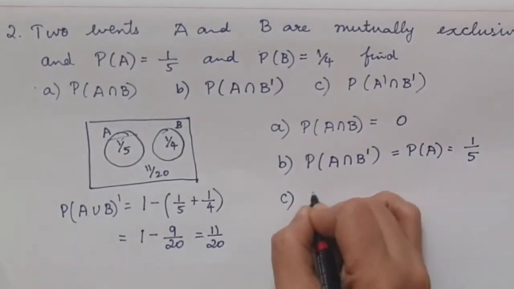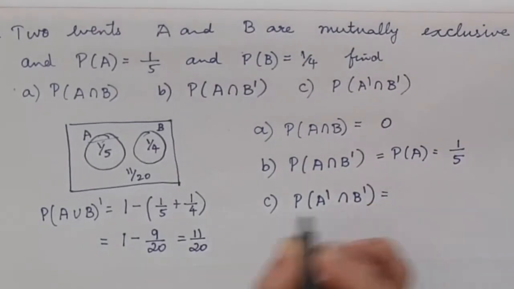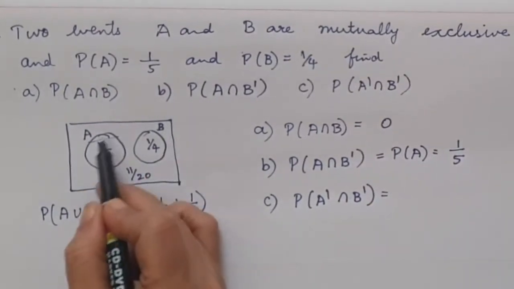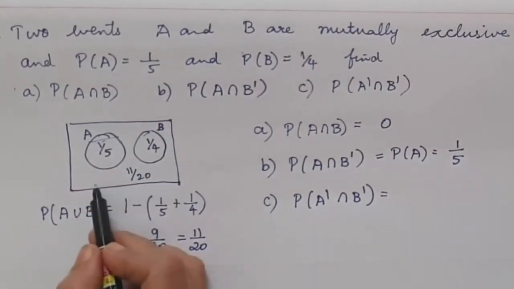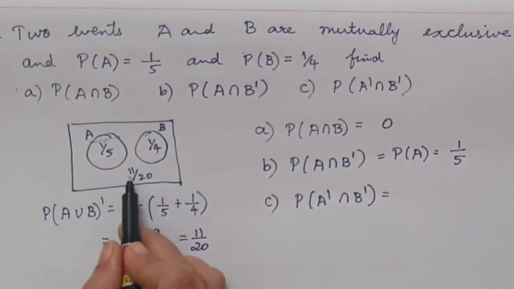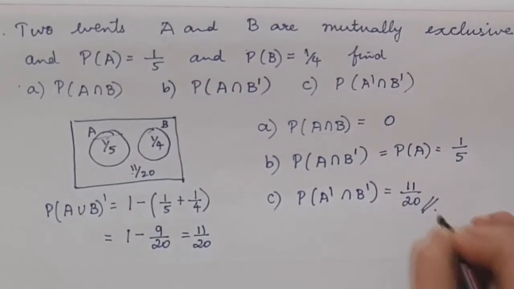Then the C part, the probability of A complement intersection B complement. A complement is outside A, B complement is outside B, that is all the things outside the circles and inside the rectangle. That is this region, so it will be equal to 11 over 20.